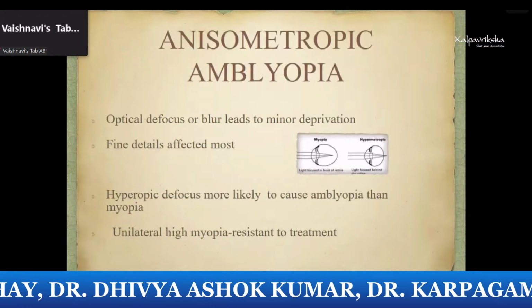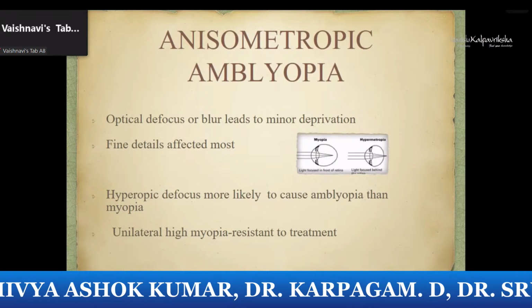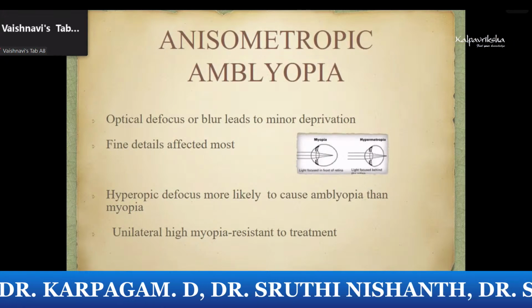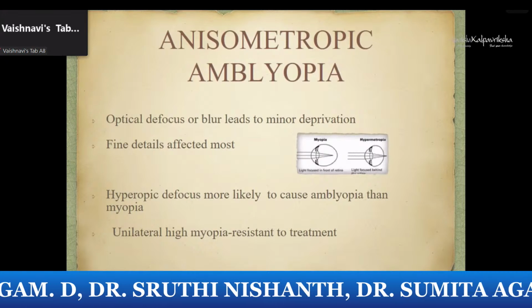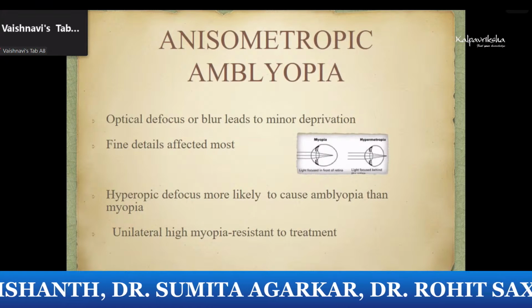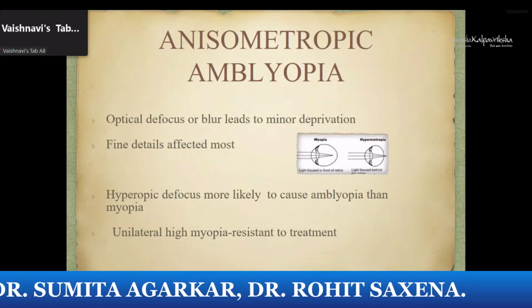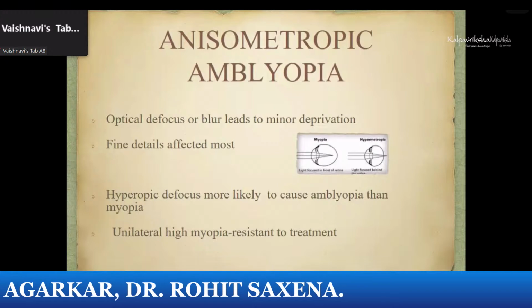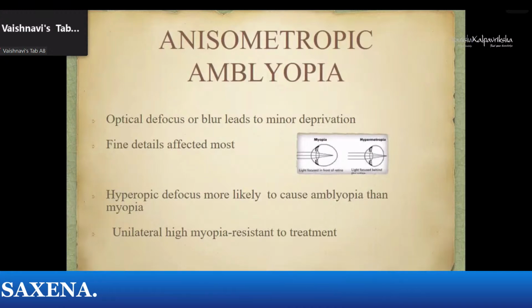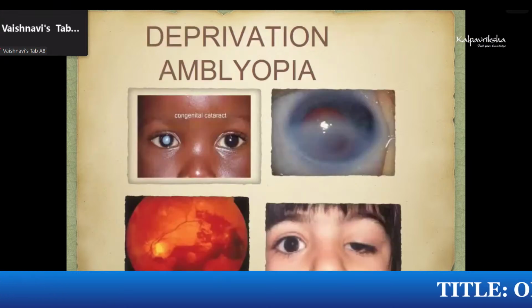In anisometropic amblyopia, it's the optical defocus or blur, which acts like a minor deprivation. Fine details are affected more. Hyperopic defocus is more likely to cause amblyopia than myopia. Unilateral high myopia, which is 8 diopters or more, usually behaves like a deprivation because the blur is so severe, and the visual prognosis following therapy is also like deprivational amblyopia, a little less than satisfactory.